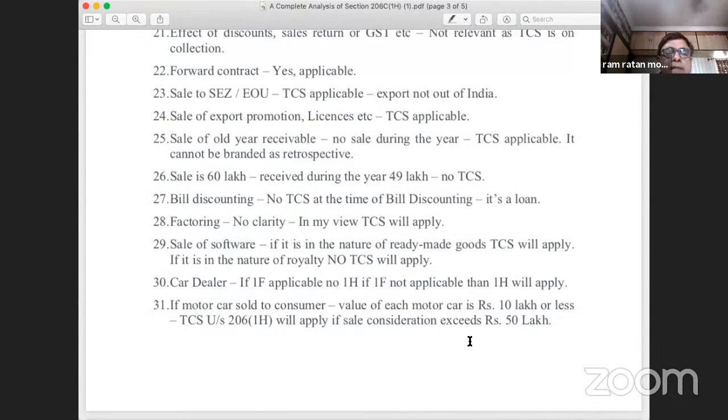Now, when the amount has been received by way of bill discounting, whether TCS will be applicable? No, TCS will not be applicable because bill discounting is not the receipt of consideration from the customer. It is a financing by the bank. It is a sort of a loan. So on loan transactions, TCS under 1H is not applicable. It is only when the customer pays the full amount against the bill to the bank and the bank gives me the balance amount of 10% that I will make the TCS on the full amount of 100%. So this has to be kept in mind as far as point 27 is concerned.